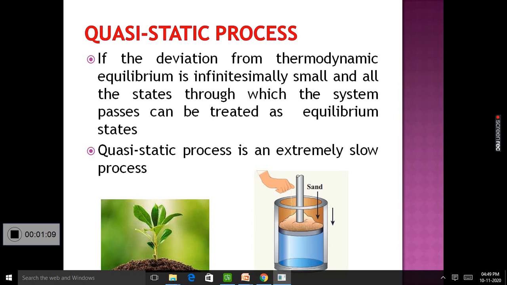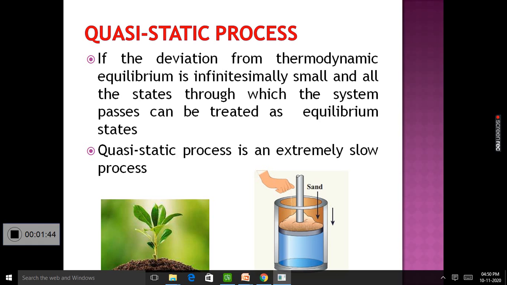There is a process taking place inside the system, but we cannot identify the process instantaneously. We cannot identify the instantaneous change because the change is infinitesimally small. Change is very, very small. It is microscopically small.